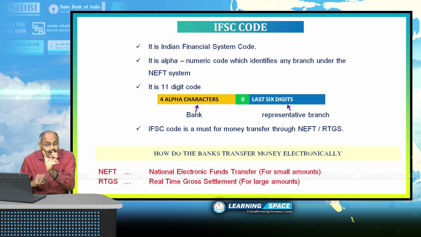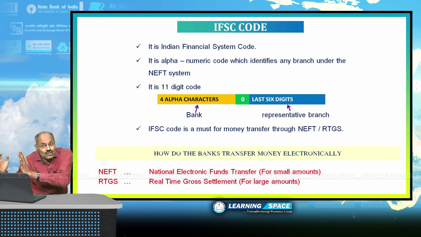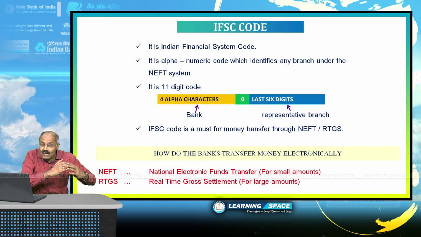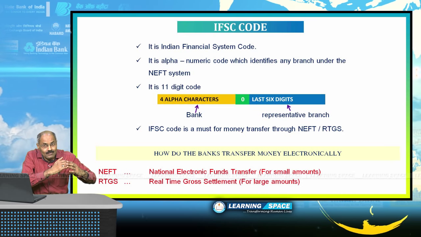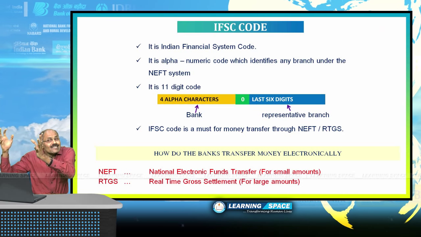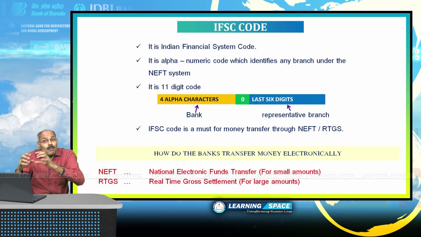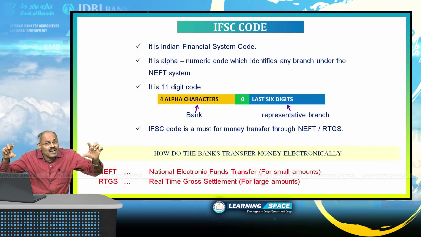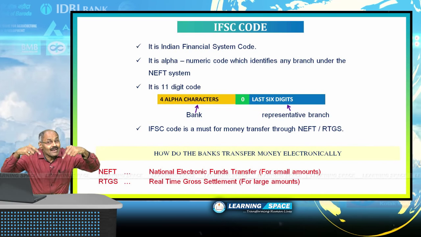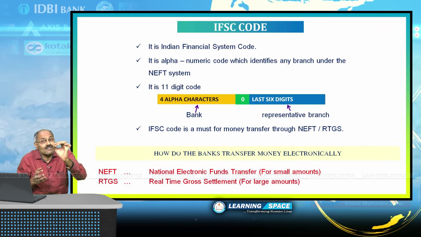Fifth will be 0. Last 6 digits indicate the branch. First 4 indicate the bank. ICICI Bank, ICIC. State Bank of India, SBIN, like that. Last 6 digits indicate the branch code. So, with this 11 alphanumeric code, you can identify any bank branch in the Indian financial system, that is IFSC code.